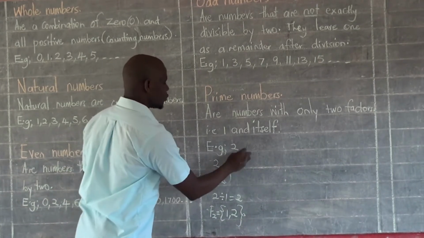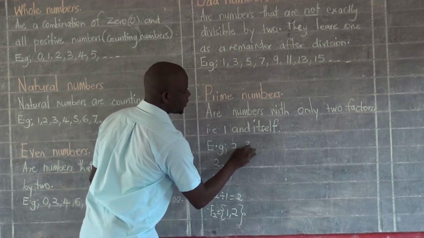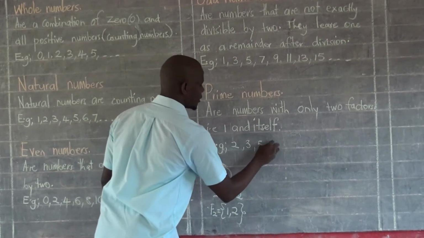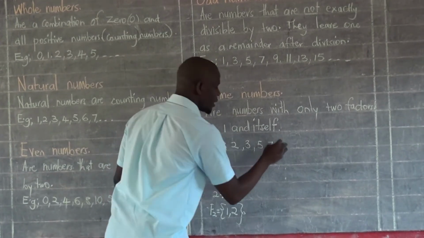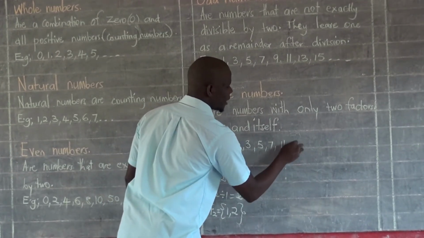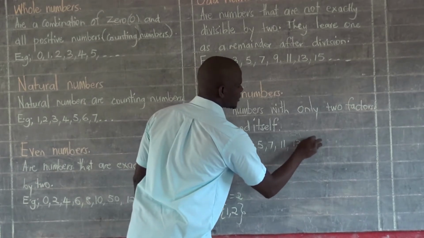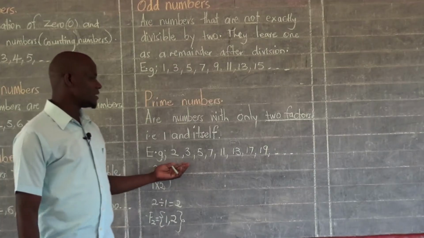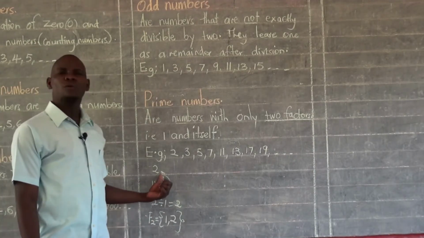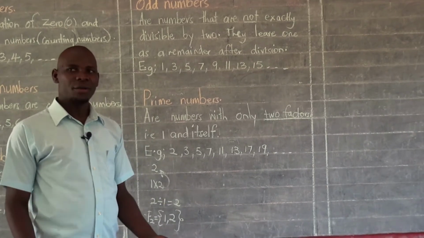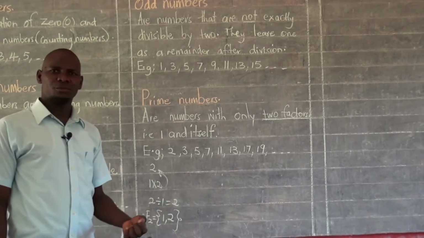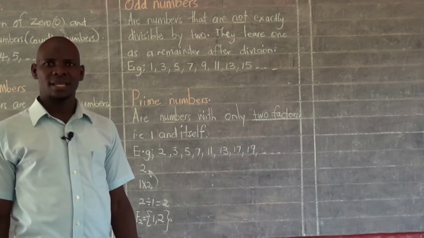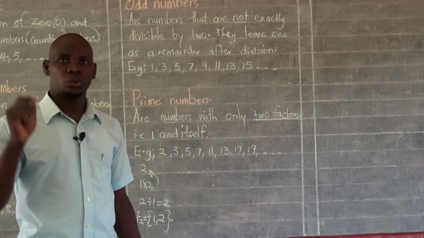So let's go to another one. We have a number like 3. We have a number like 5. A number like 7. A number like 11. A number like 13. A number like 17. 19. And many more. We've listed very many of them here. We've seen how 2 qualifies to be a prime number. We've just said that 2 qualifies to be a prime number simply because it has got only 2 factors, and that is 1 and 2 itself.